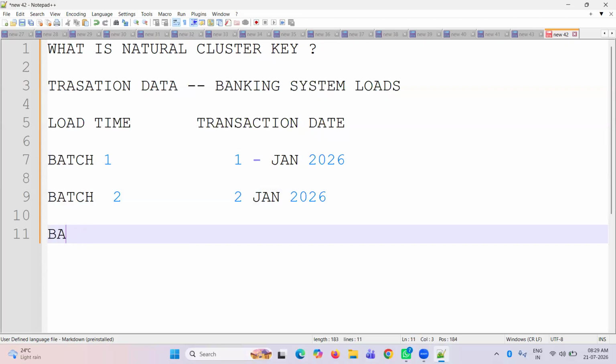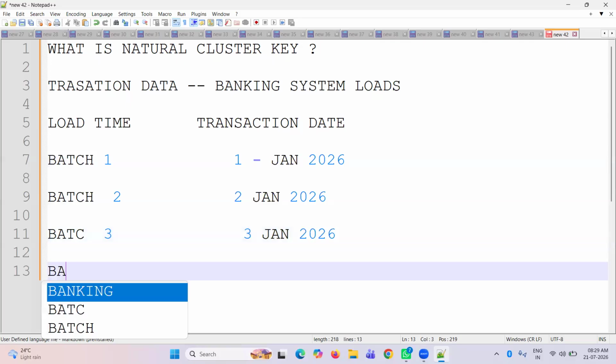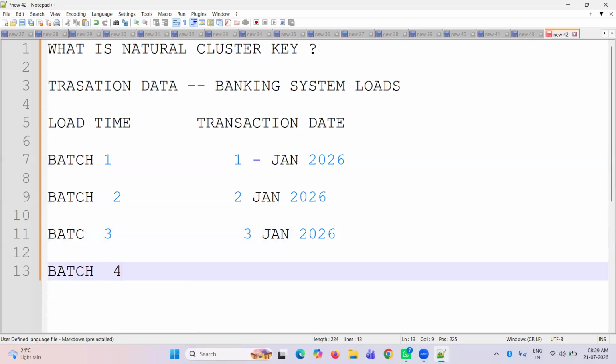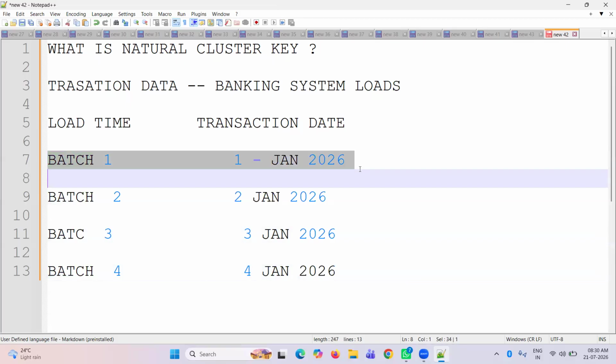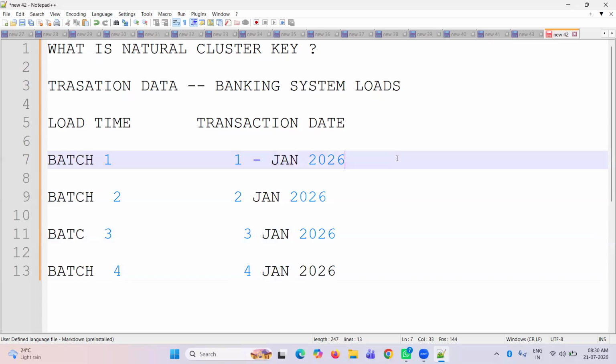So batch three, then third Jan 2026. Again, batch four for fourth Jan 2026. So here what is happening? Each day we are receiving the data, right? So records are written into separate micro partitions. The first time I'm loading this batch one data, it's going to create a separate micro partition for this one.